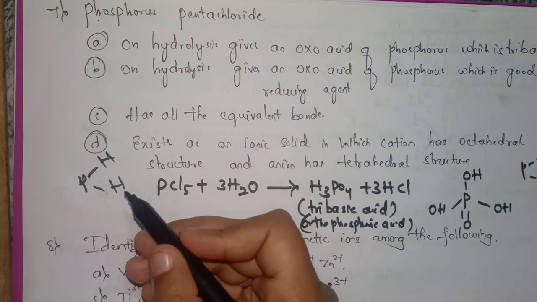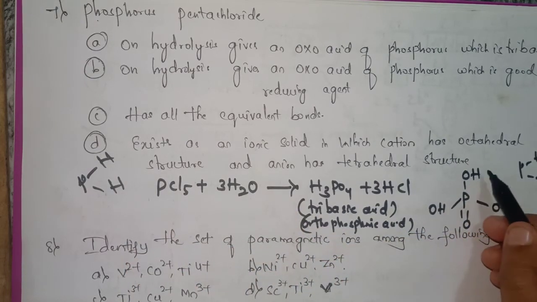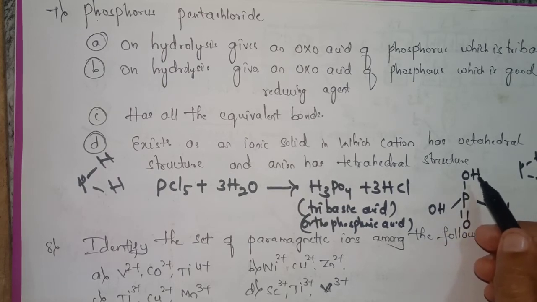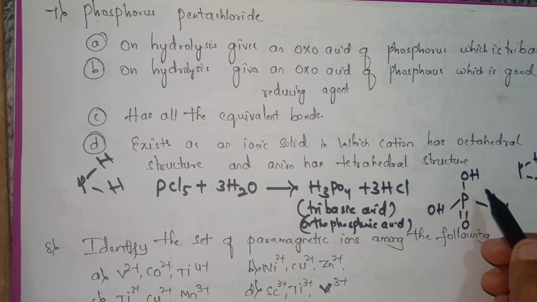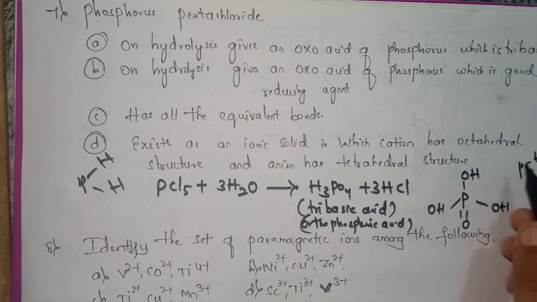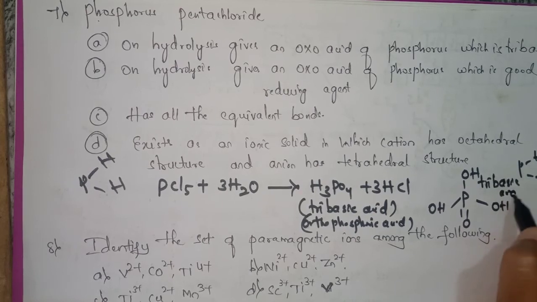They can be replaced if they are attached to the oxygen. So they are attached to the oxygen here. So how many OH are present? There are 3 OH present. So it is a tribasic acid.